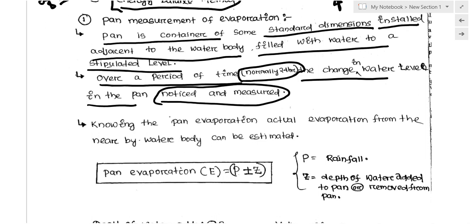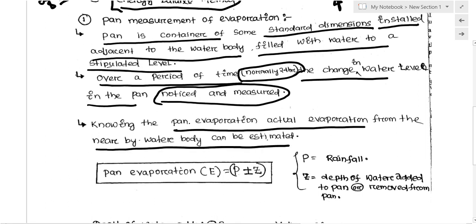That tells us how much water actually evaporated. So knowing the pen evaporation, the actual evaporation from the nearby water body can be estimated. We have to convert the pen evaporation to the water body evaporation by using a coefficient of the pen.